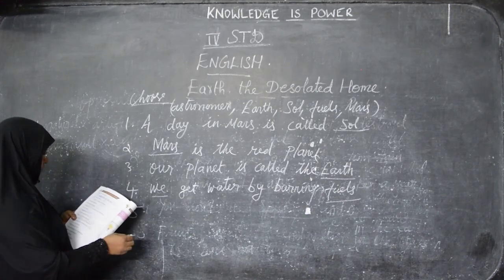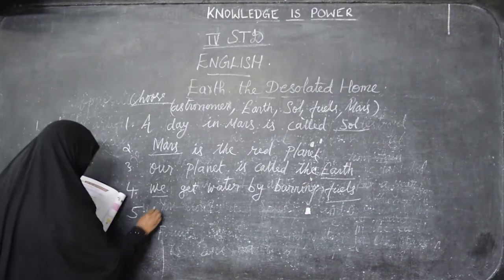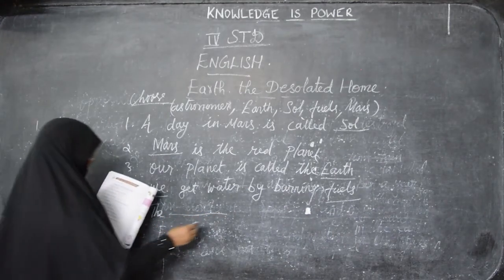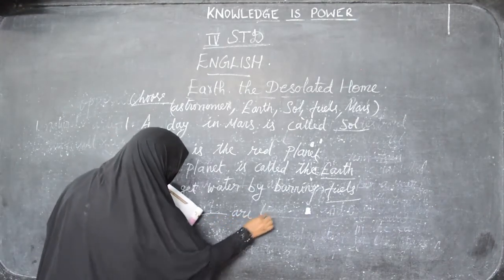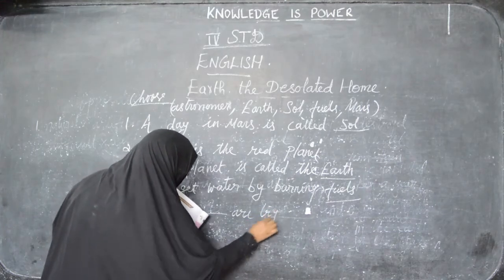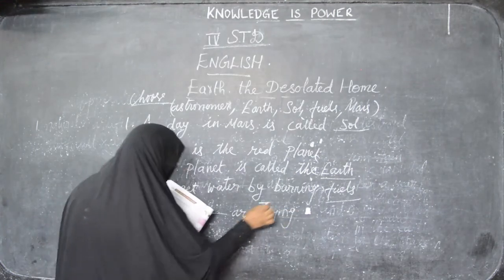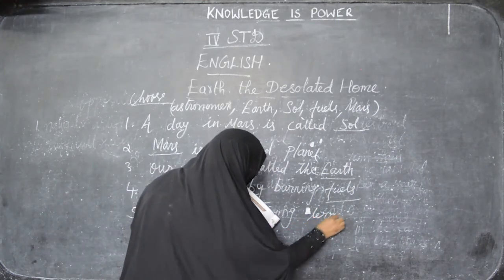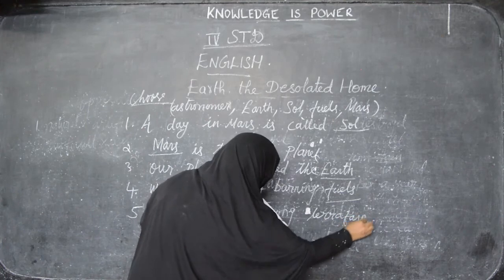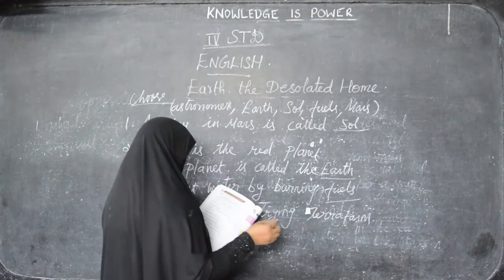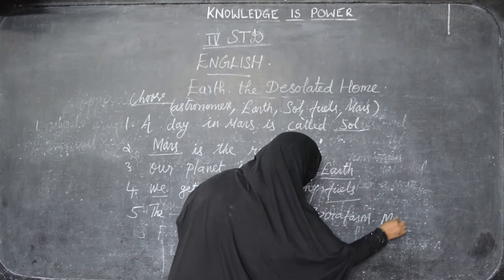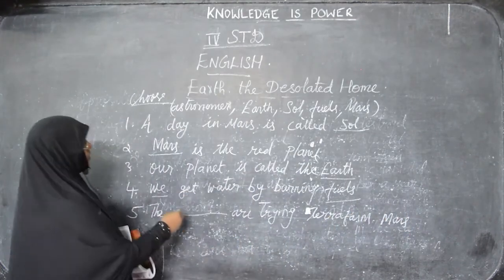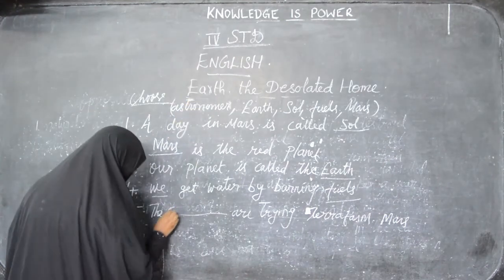Now next comes last one. The dash are trying to terraform Mars. Are trying to terraform means, I said already, make the planet suitable for living human beings. So who are they? Who are making the planet suitable for living human beings? That is astronomer.